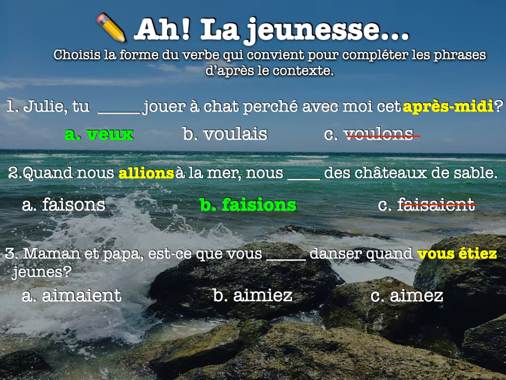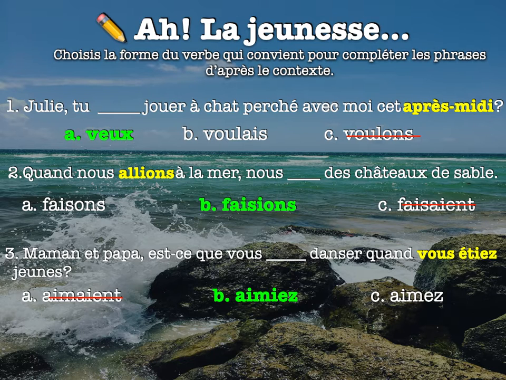So if I'm asking mom and dad, did y'all used to like to dance when you were young? So if it's used to like, we know we have to use an imparfait form. Now we're just going to look to see, well, what am I conjugating for? Well, I'm conjugating for vous, so I definitely can't use A, right? Because that's the wrong ending. So now I'm going to look at the other two. I have aimier and aimer. All right, so which one's got my imparfait ending?